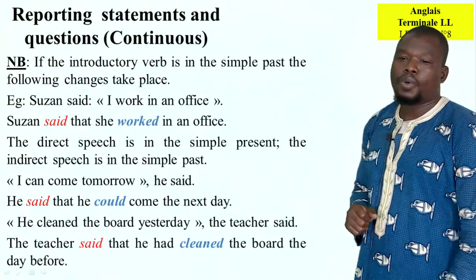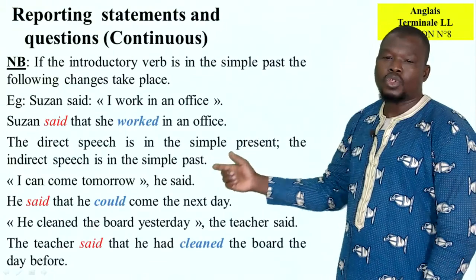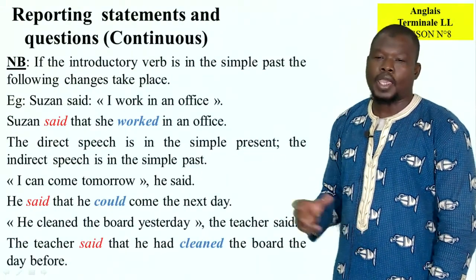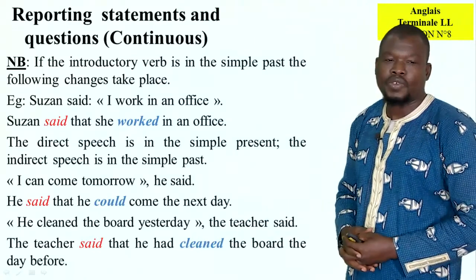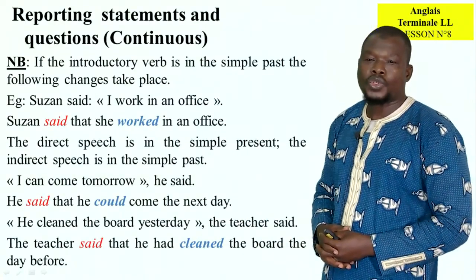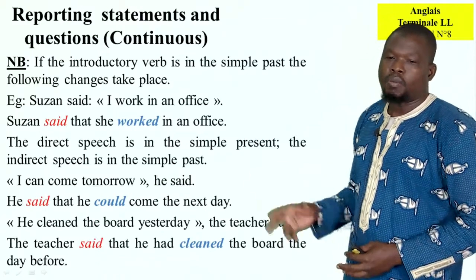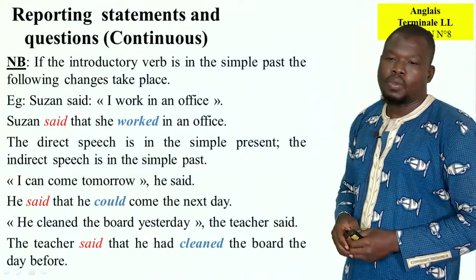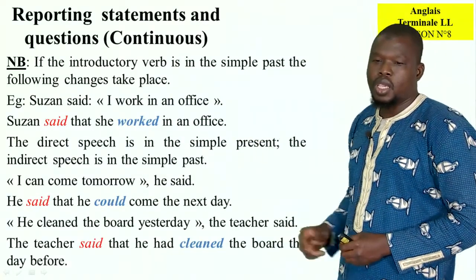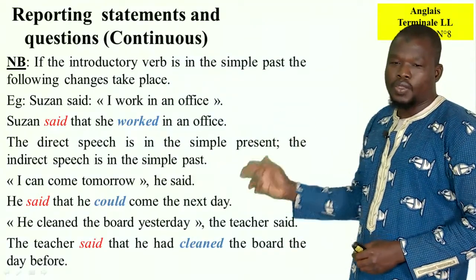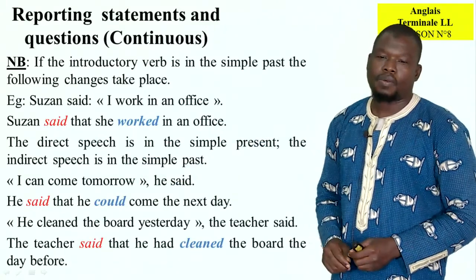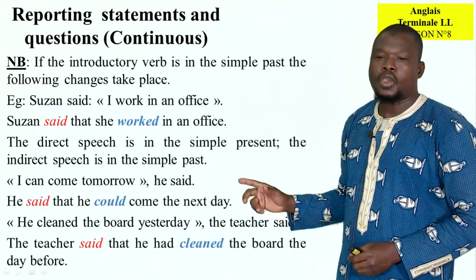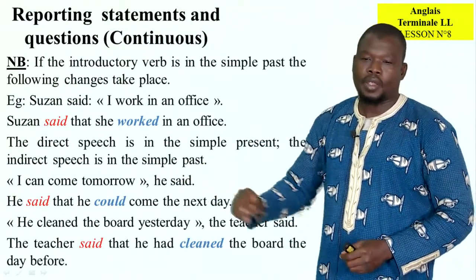The second example, "I can come tomorrow." As in the last activity we saw with the first part of the lesson. But here we change the tense. We can say here, he said that he could come the next day.